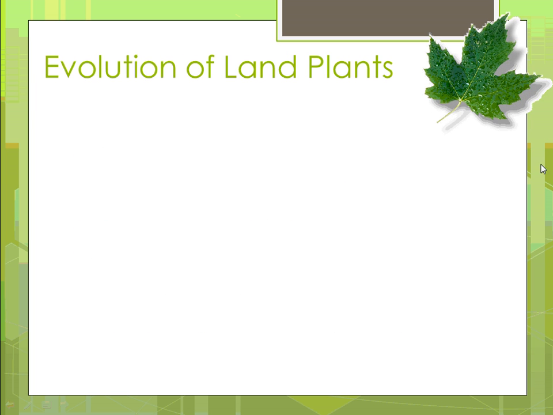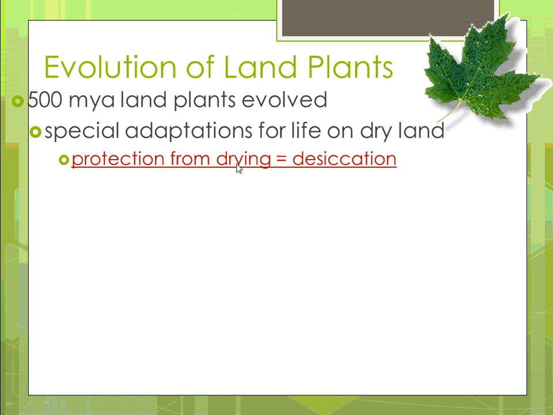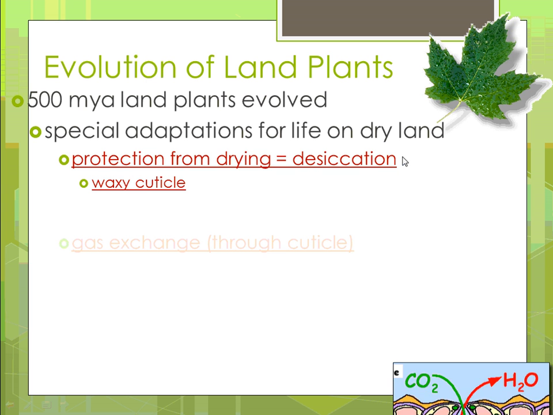Okay, so how did these land plants actually overcome these barriers? About 500 million years ago, green algae colonized land, and there was selection for those organisms that had mutations that allowed them to live on land. One of those things, to overcome protection from drying, from desiccation, was the development of a waxy cuticle. So next time you're outside, go feel a leaf, it will feel waxy. Wax is a hydrophobic substance, and so therefore it prevents water from escaping and getting too much water in the organism. So the waxy cuticle is one of those adaptations.